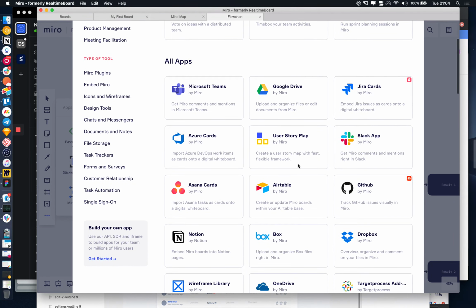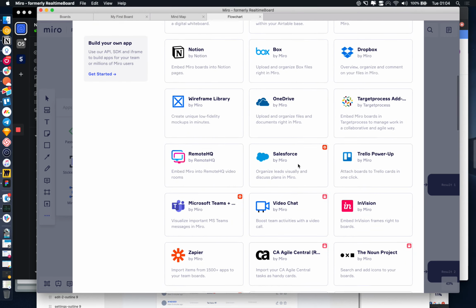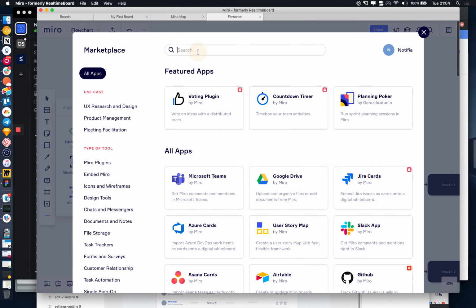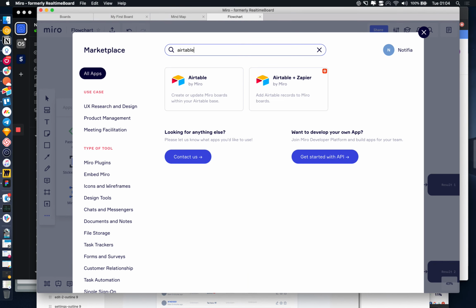And then if I go into integrations, they've got a lot of really interesting integrations. So the way I actually found this was because they have an Airtable integration. So you can pull your data from Airtable to generate something within Miro, which I thought was really interesting.